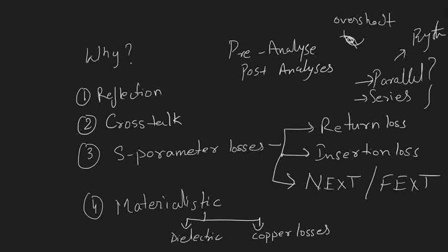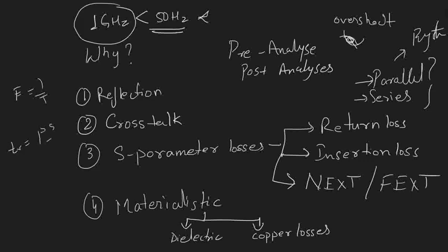In a high speed signal the frequency is more than 1 gigahertz, and it may go up to 50 gigahertz or much more. As we know, frequency is 1 upon time period. For example, if we take gigahertz, the rise time will be in picoseconds, and this rise time is very small. With this very small rise time, it becomes very difficult to transfer our signal from transmitter to receiver with acceptable quality, and in order to achieve that, we do signal integrity as well as power integrity analysis.